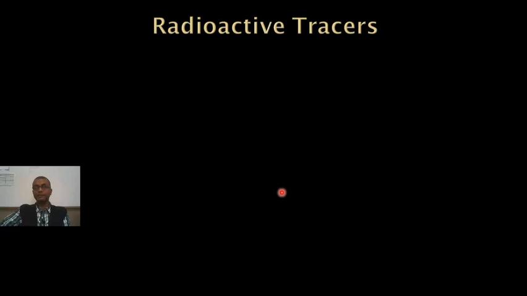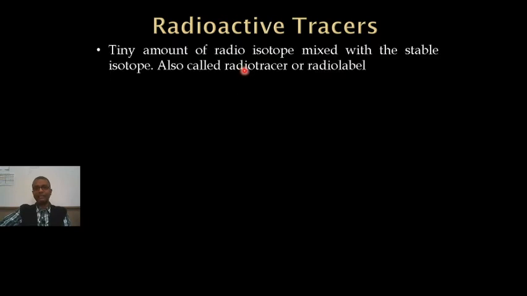Now the second use of radiography we are talking about is radioactive tracers, or we also call it the tracing technique. What is it? In this process of radioactive tracing, these are tiny amounts of radioisotope which is mixed with the stable isotope. It's also called the radio tracer or radio label.